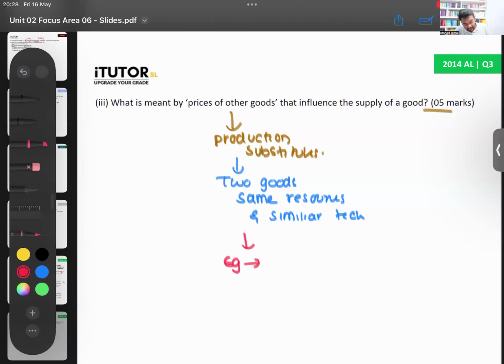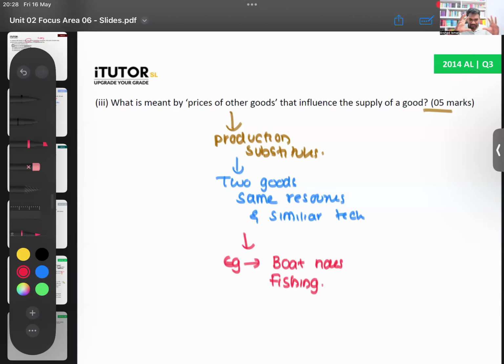Things like boat rides and fishing. So boat rides and fishing, they can be production substitutes. Now they are not related in a consumption phase, but with the same resources and the same technology, you can produce both of these. No? Milk and yogurt, yes, could be close enough. But you can't give something like tea and coffee, children. Tea and coffee have completely different production processes. So if the resources and the technology are somewhat similar, that becomes a production substitute.